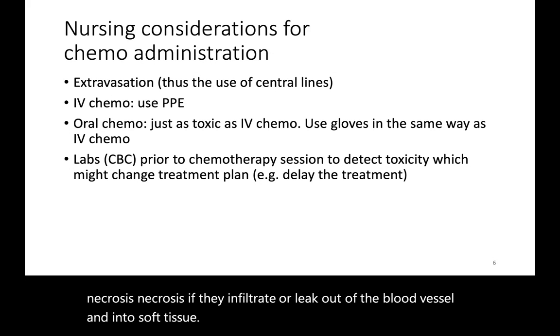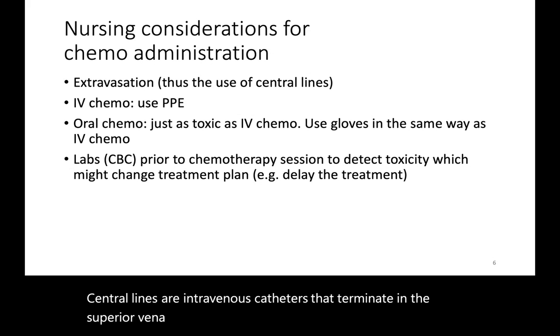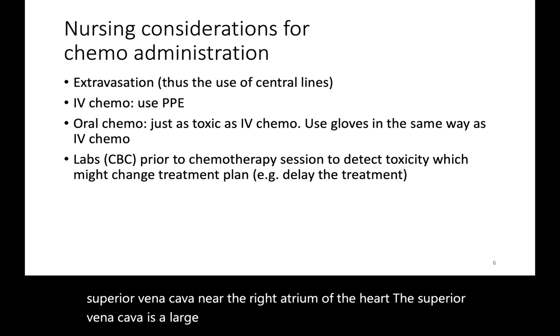This is called extravasation. Thus, IV chemotherapy is typically given via a central line. Central lines are intravenous catheters that terminate in the superior vena cava near the right atrium of the heart. The superior vena cava is a large vessel that allows for dilution of vesicant drugs and reduces the risk of extravasation.